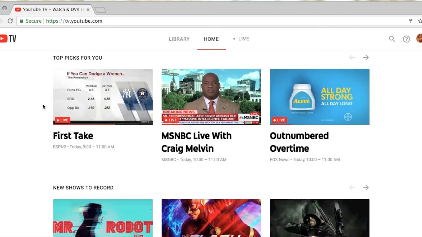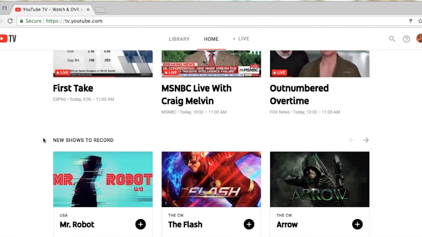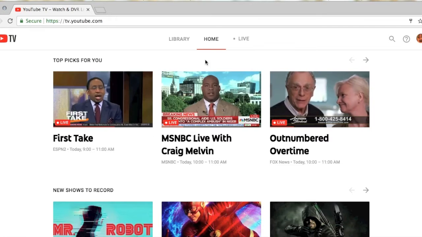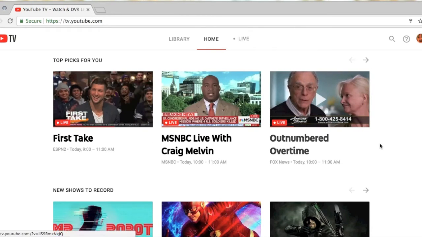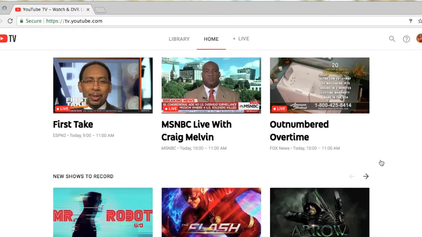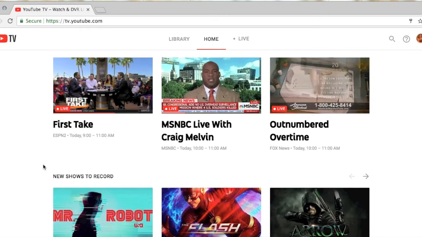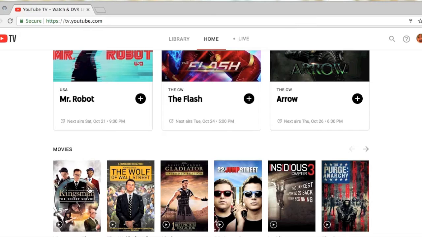Scrolling down, the next category is new shows to record, and just like the top picks for you, if you scroll all the way over here and select this arrow, it will give you more options for shows to record. The next category is movies, and as you can see there are quite a lot of movies here on the home page, but again, selecting that arrow will open up several more options.